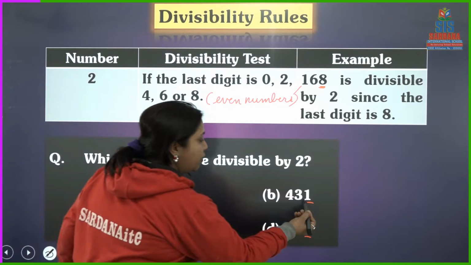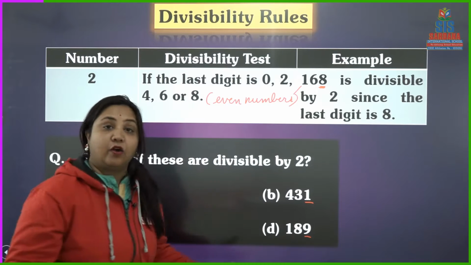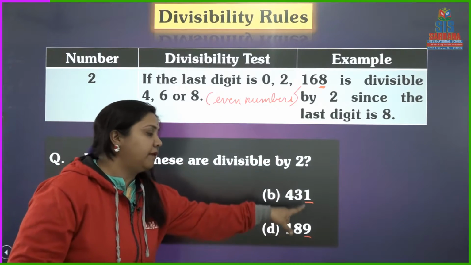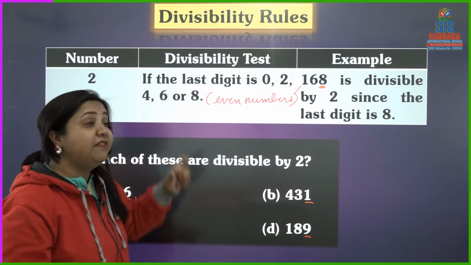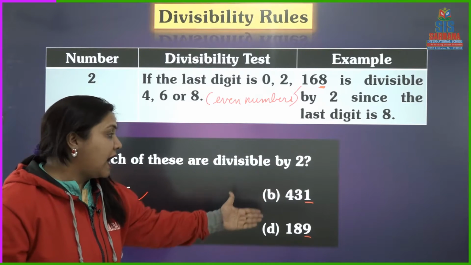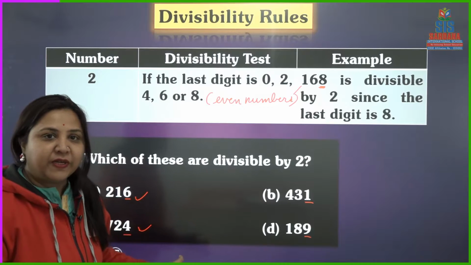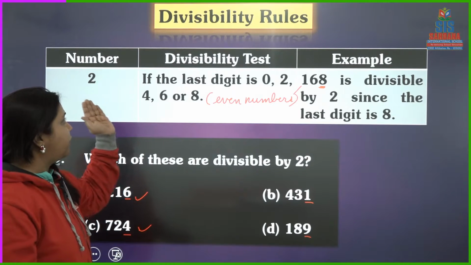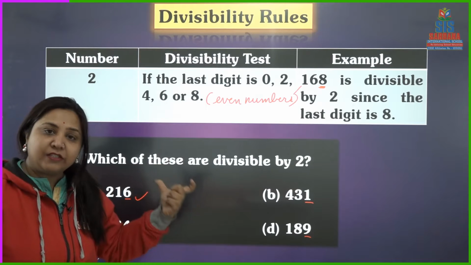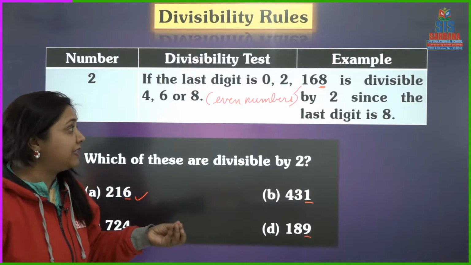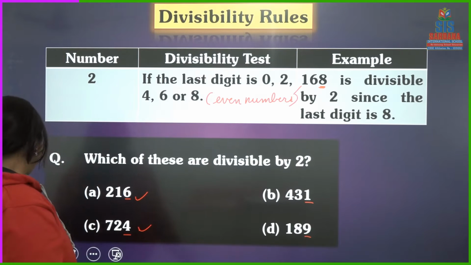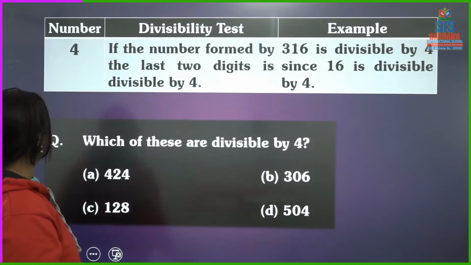But here 1 is there and 9 is there, and they are not even. These are odd numbers. They are not in the group of even numbers, so they are not divisible by 2. Is it clear to you? The divisibility rule of 2 says that the last digit of the number must be 0, 2, 4, 6 or 8.